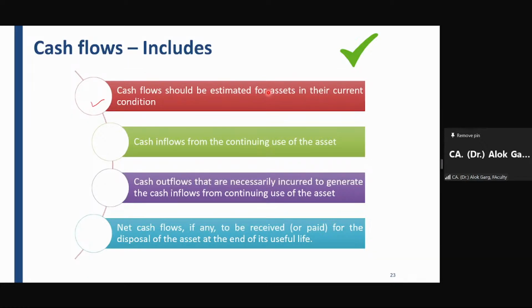Okay. Sumit is asking, sir, if impairment testing is done during the year, then proportionate depreciation up to that period has to be taken to arrive at its carrying value in the books. You are absolutely right, Sumit. Okay. So these are the cash flows.